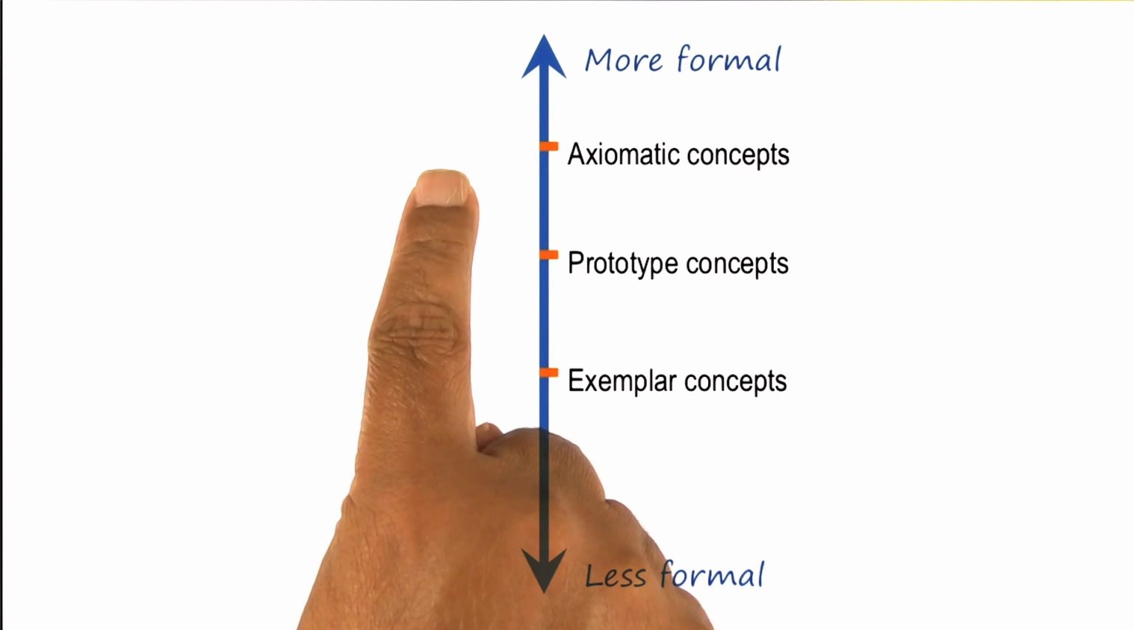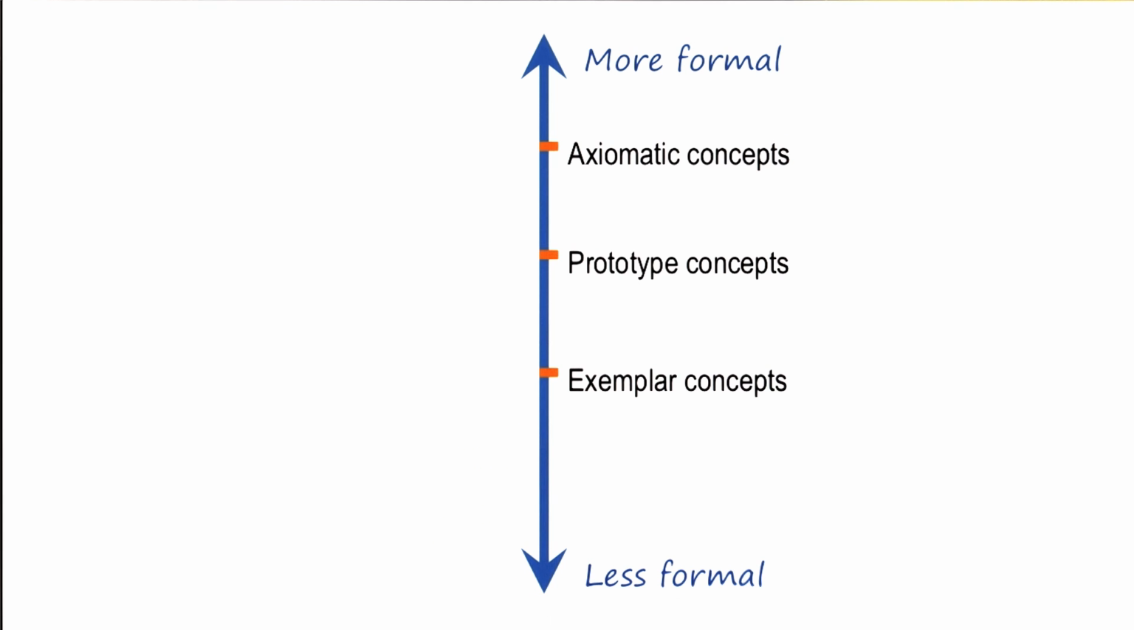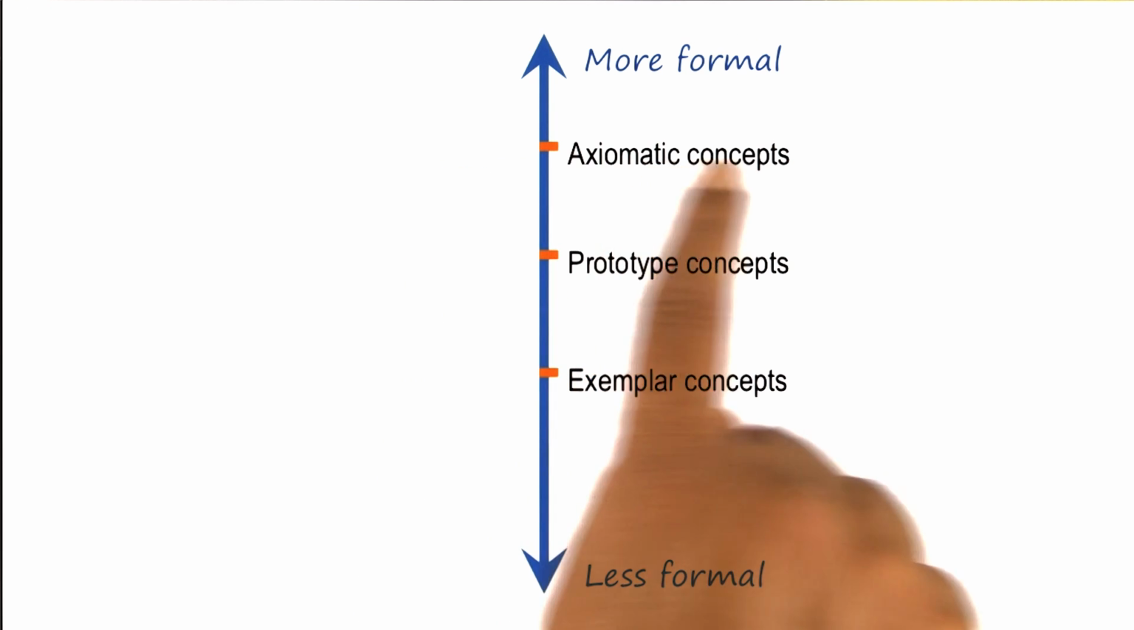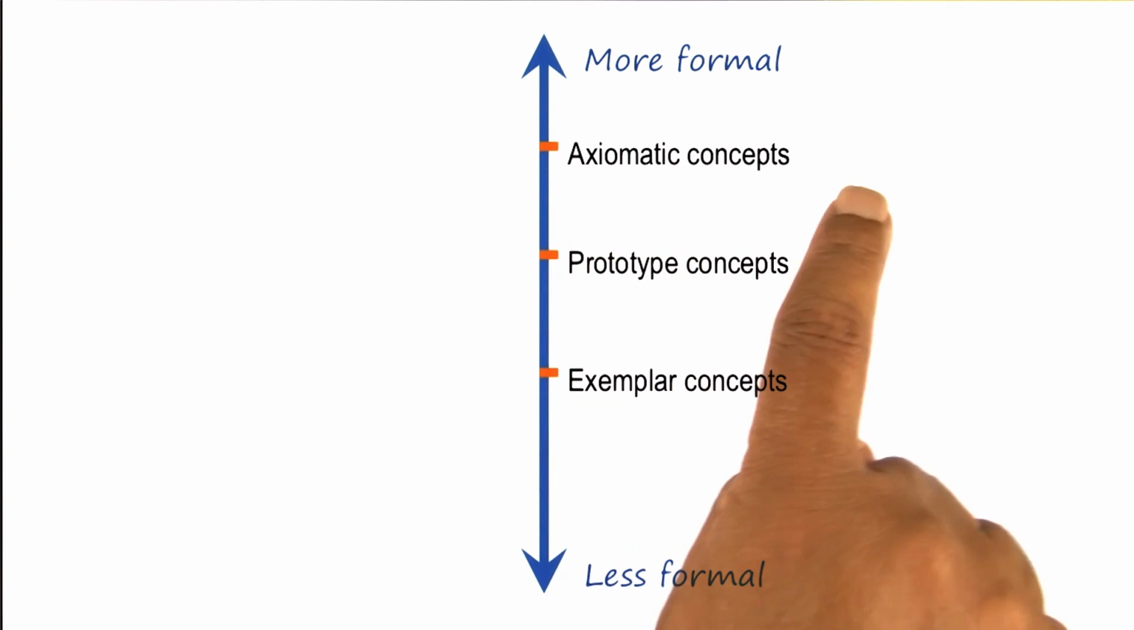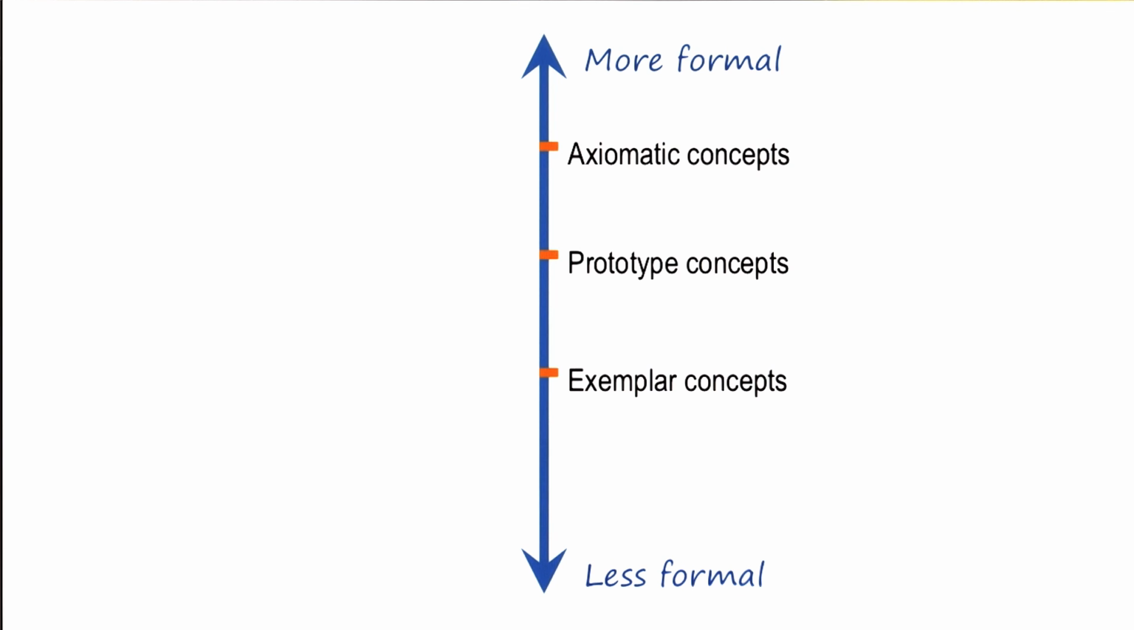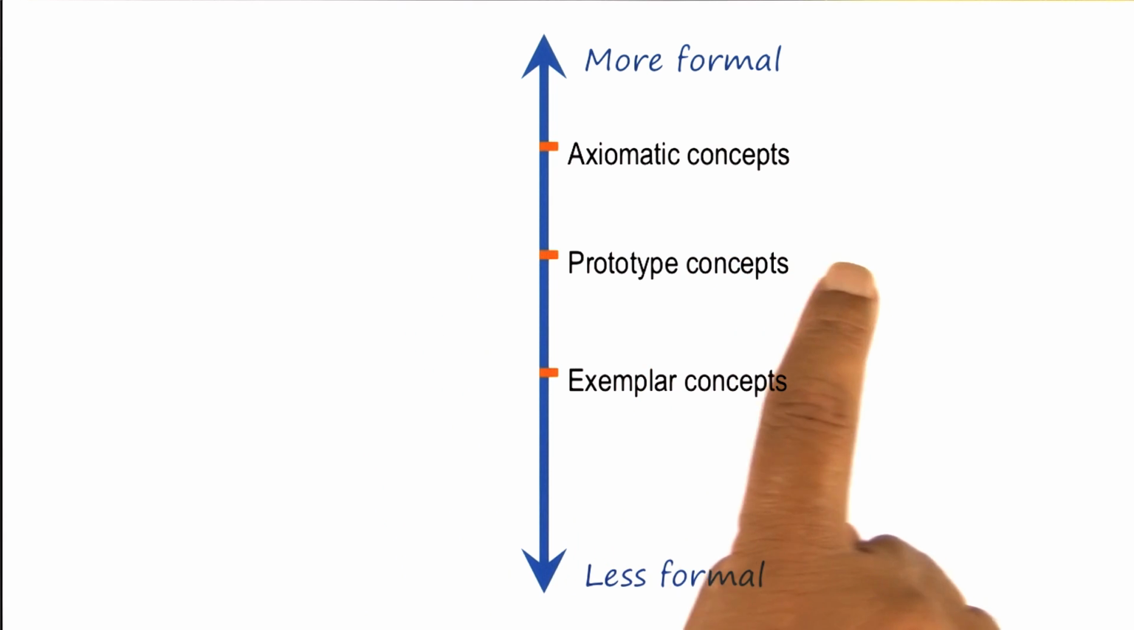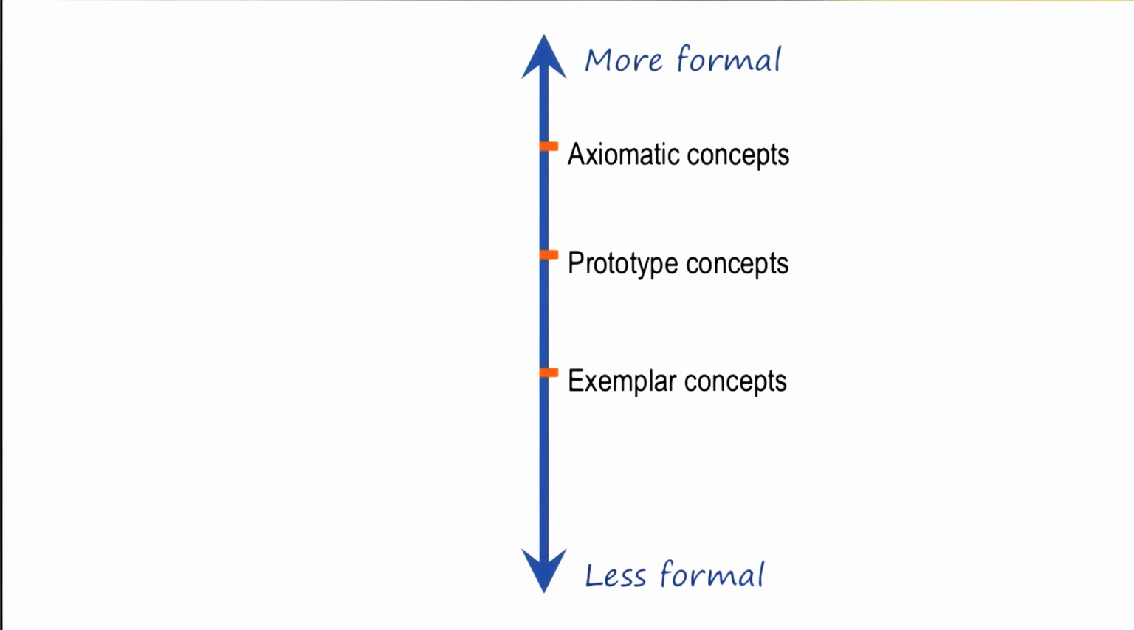In general, humans find it easier to communicate about these axiomatic concepts because they are well defined. There is a set of necessary and sufficient conditions that we all agree with. Examples are mathematical concepts. Humans find it harder to communicate about prototype concepts, but most of the time we do quite well. It's even harder to talk about exemplar concepts like, let's say, beauty or freedom.